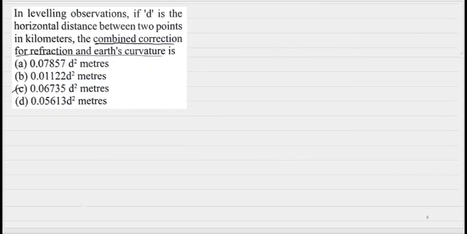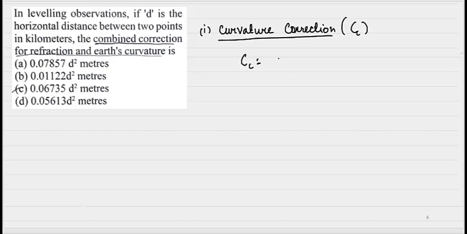Next, see the next question. In leveling operation, if d is the horizontal distance between 2 points in kilometer, the combined correction for refraction and Earth's curvature is given as. We know there are two corrections, right? One is the curvature correction. Curvature correction CC is given as minus 0.0785 d square, where d is the distance between the 2 points.